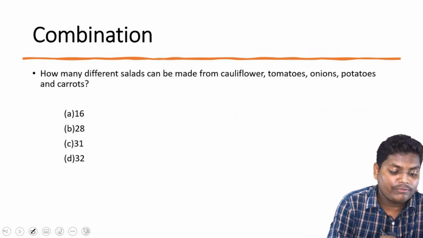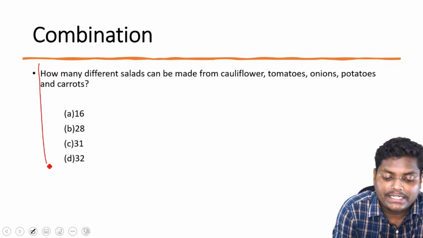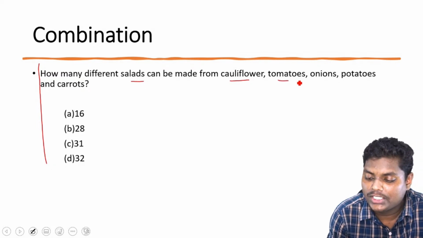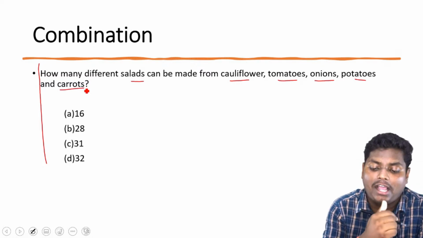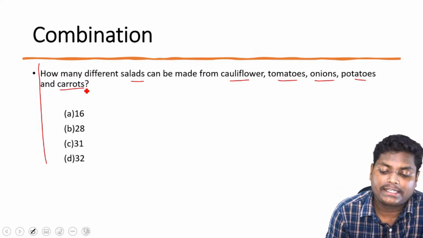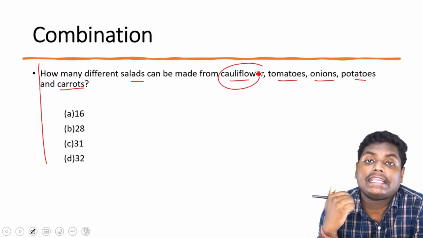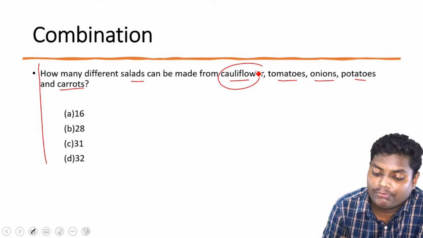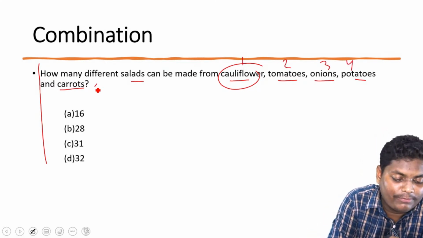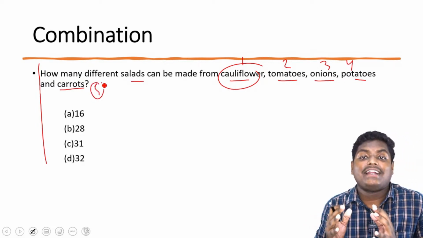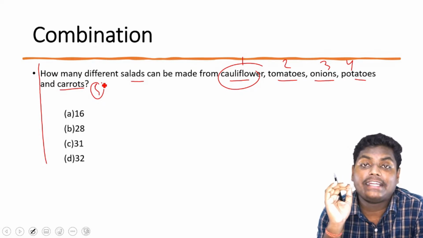There is a question for combination that will help you to understand. The question is, how many different salads can be formed from cauliflower, tomato, onion, potatoes, and carrot? In how many different ways can this be selected? So what are the different ingredients that we have? We have cauliflower, tomato, 1, 2, 3, 4, 5. So basically, in this salad, we have 5 different ingredients.